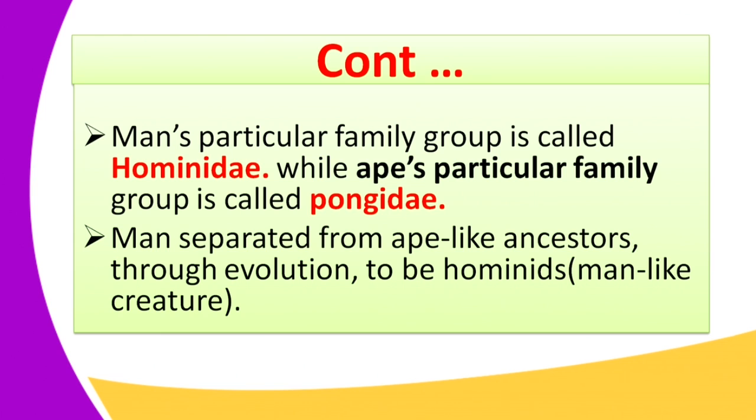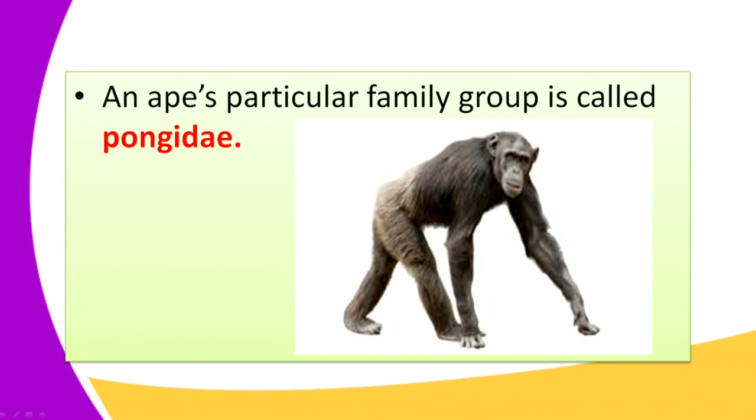So that means he is a man who looks the way you see today, although he is not, the process of evolution is not yet complete. An ape's particular family group, we have said, was known as the pongidae. Pongidae means ape-like.